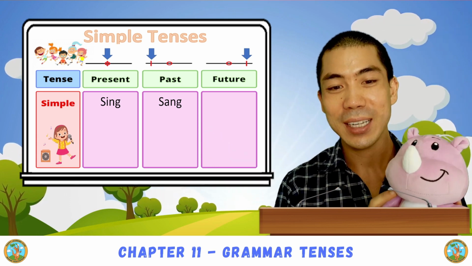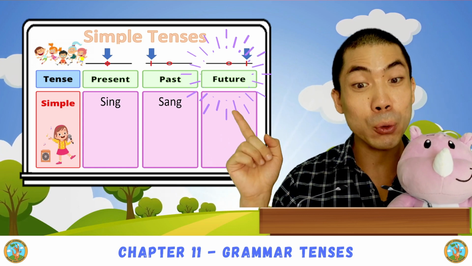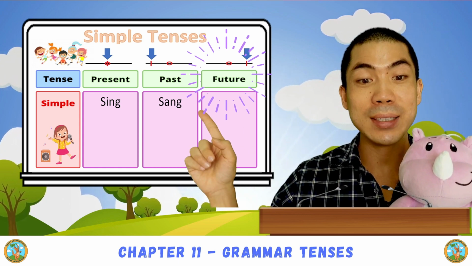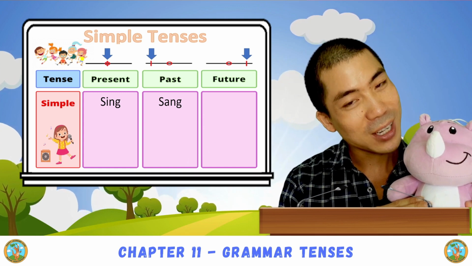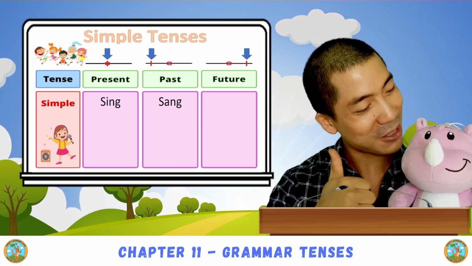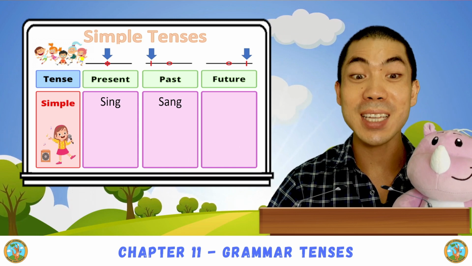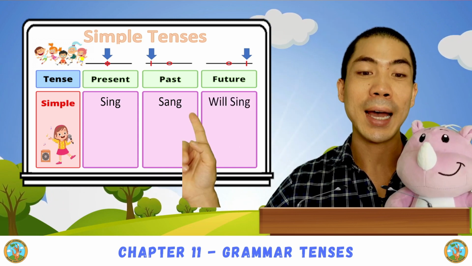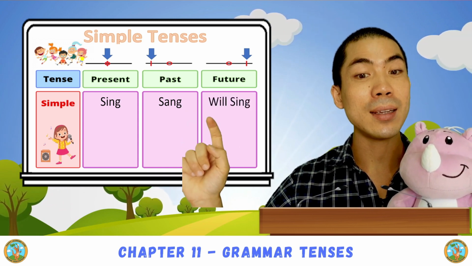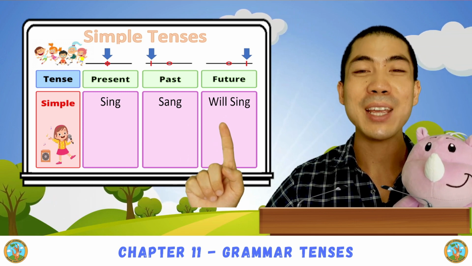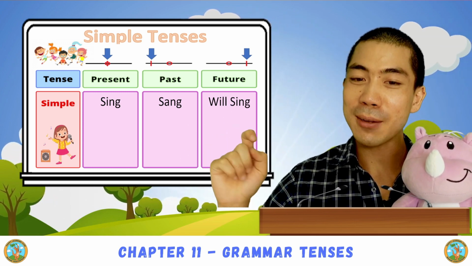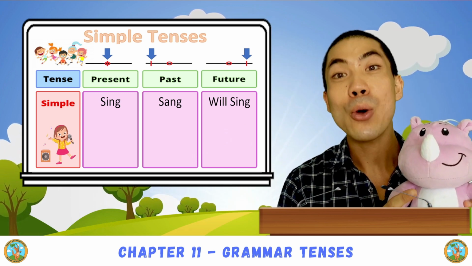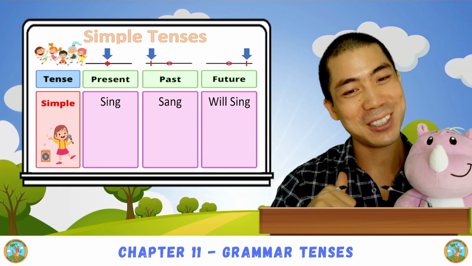Very good. Now Hippo, what about future tense? If the past tense is different, is the future tense also different? No. Very good. Future tense is the same. We add will. I sang yesterday, but tomorrow I will sing. So future is always the same. We always add will. Good.